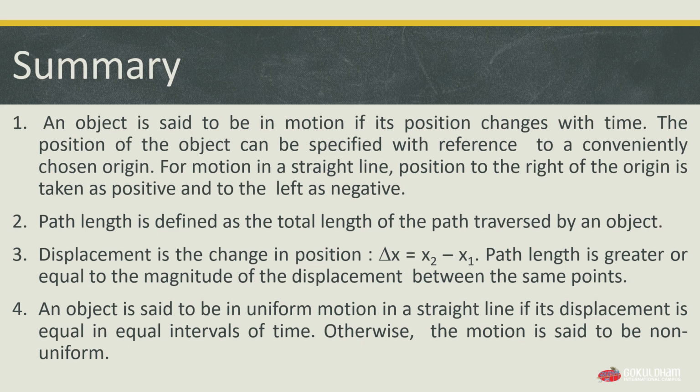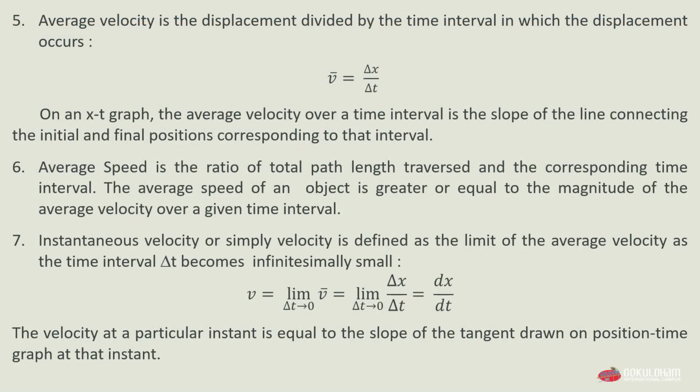On an x-t graph, the average velocity over a time interval is the slope of the line connecting the initial and final positions corresponding to that interval. Sixth, average speed is the ratio of the total path length traversed and the corresponding time interval. The average speed of an object is greater than or equal to the magnitude of average velocity over a given time interval.